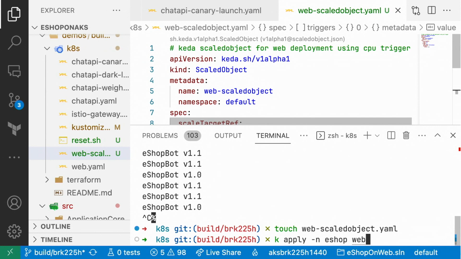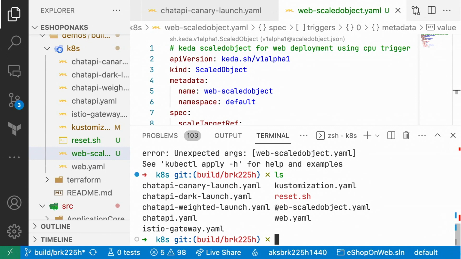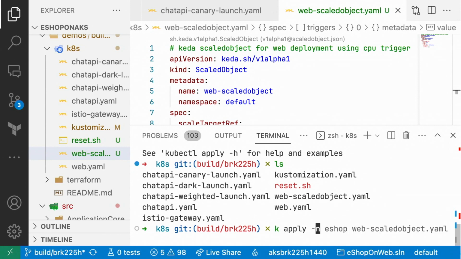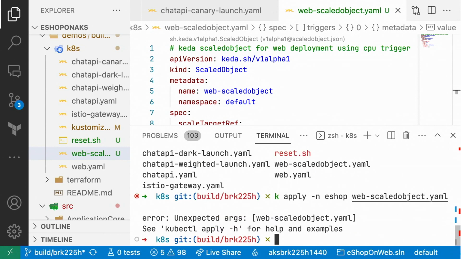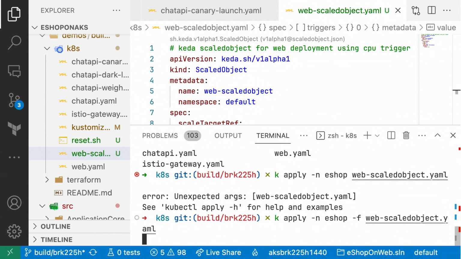Come on, I try to tab complete that. So let's do web scaled object YAML. Did I save it? Let's grab that. Maybe I spelled it wrong. Oh, I know what I forgot. I forgot the dash f. Yes, you did. Yes, I do need to pass that.